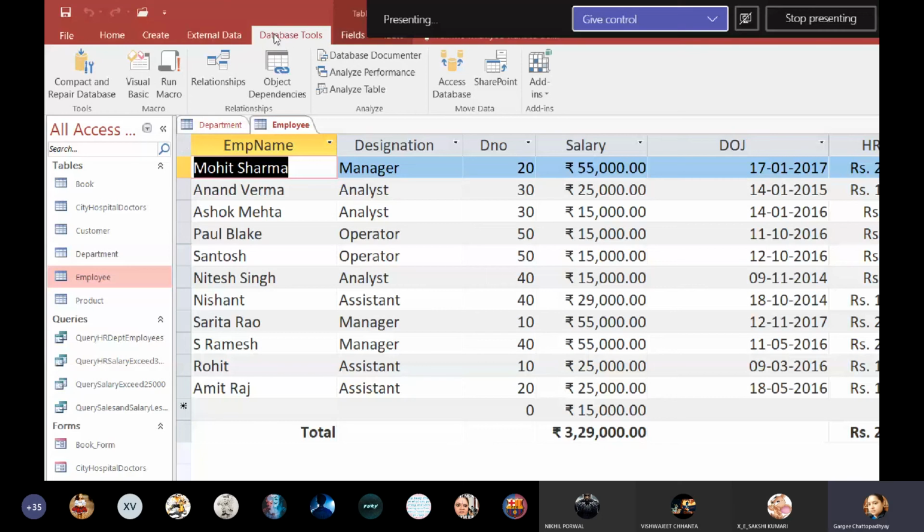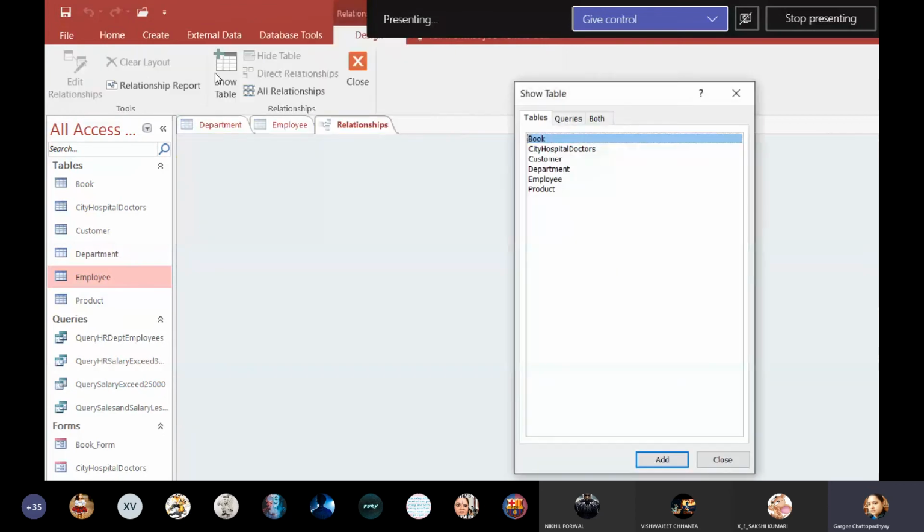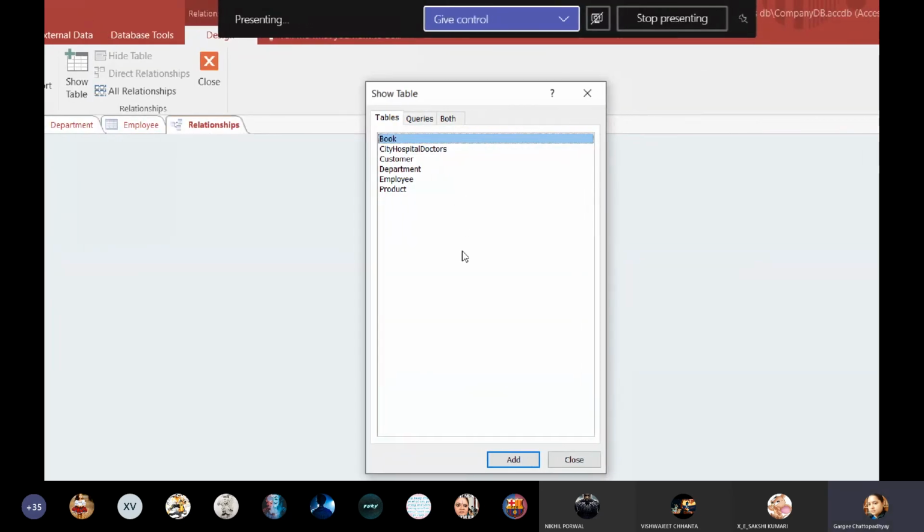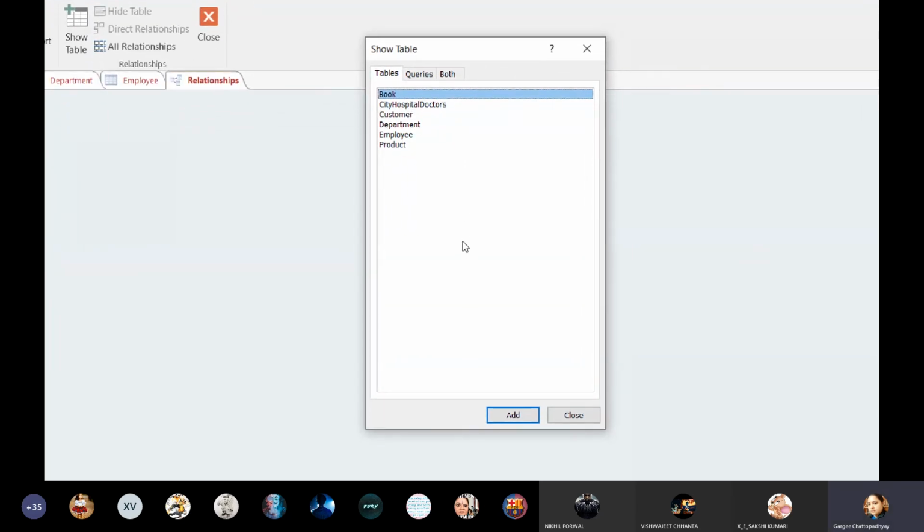We will go to database tools. Please note it down in your copies, everyone. We will go to the tab named database tools. In this, we will go to relationships. We'll click on relationships. Now you will get the same show table dialog box like you were getting in queries.